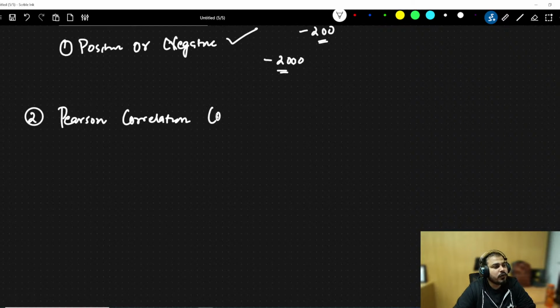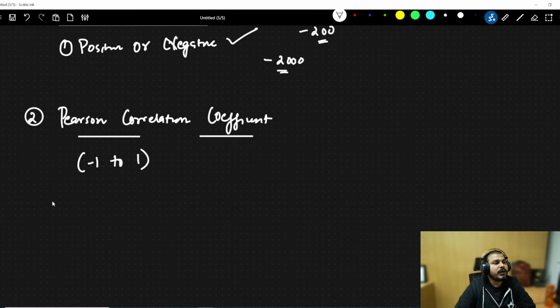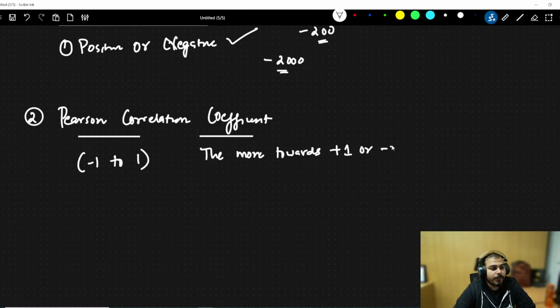The Pearson correlation coefficient basically restricts all your values between minus 1 to plus 1. The more towards plus 1, the more positively it is correlated.